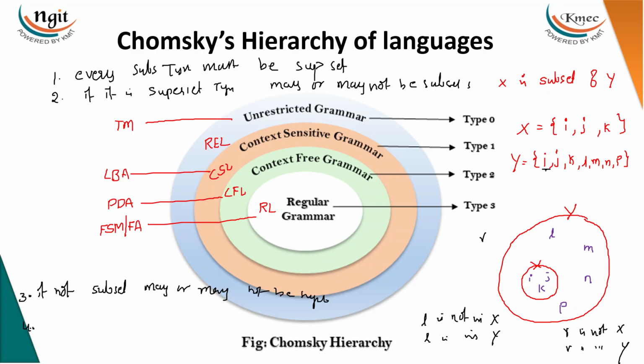The fourth one, right? For example, what is not in Y must not be in X. For example, R: if R is not in Y, it must not be in X. If you take T, if T is not in Y, it must not be in X. So that's the fourth one: if not superset type, must not be subset type. Fourth property means if not CFL, must not be RL. If not CSL, must not be CFL. If not REL, must not be CSL. So this is a relationship between the languages and hierarchy also.